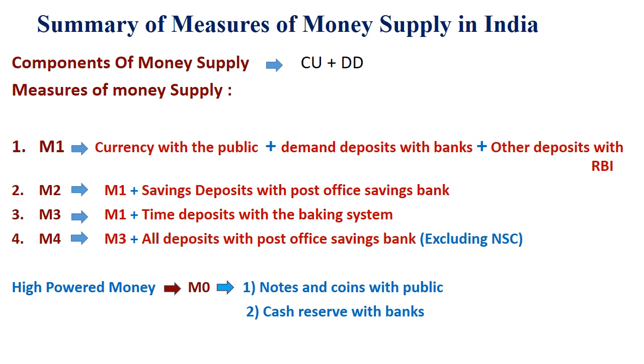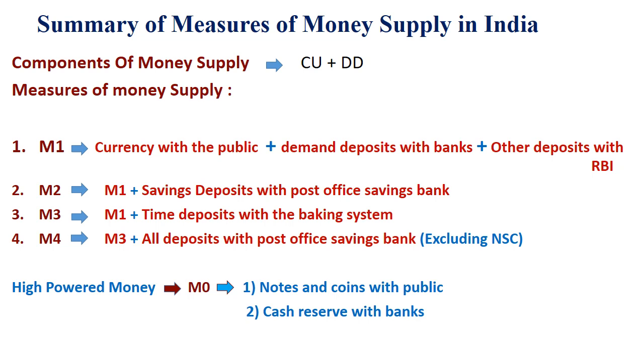M2 consists of M1, that is all three elements of M1, plus savings deposits with Post Office Savings Bank. Then M3, it is also known as broad money, and it is widely used by Reserve Bank of India. It contains M1, all the three elements of M1, plus time deposits with the banking system.